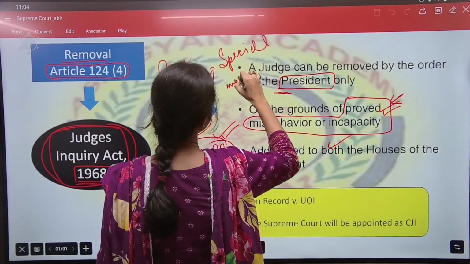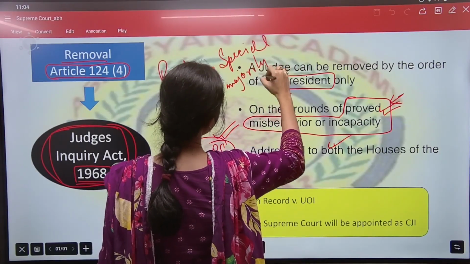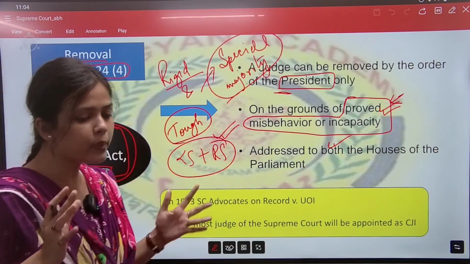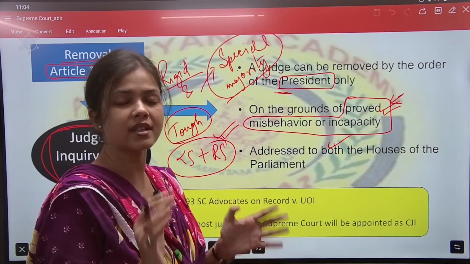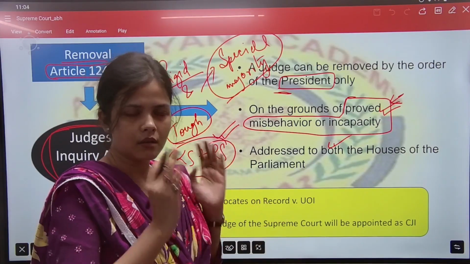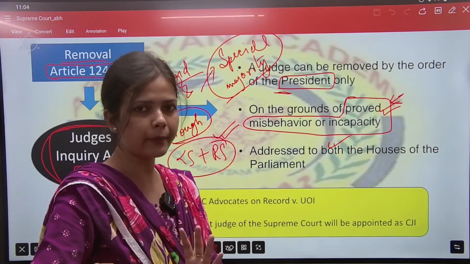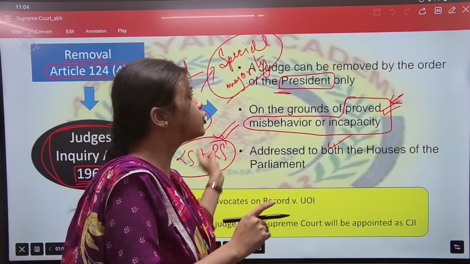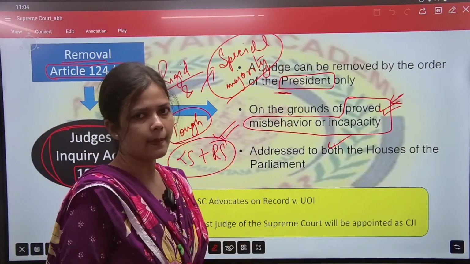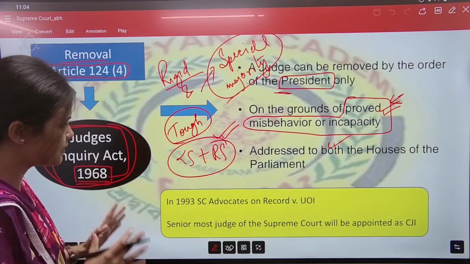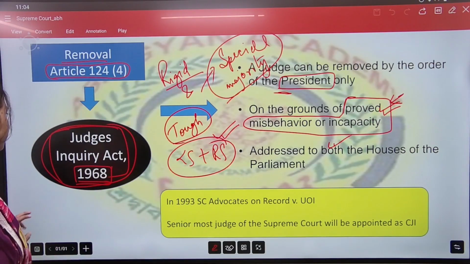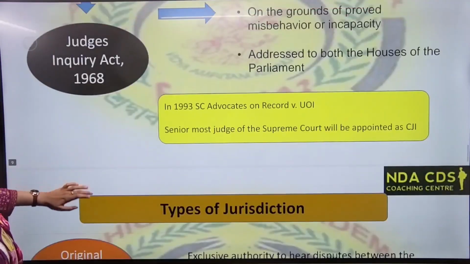Okay, special majority: 50% of total strength and 2/3 of present and voting. That has to be attained by both the houses separately. Lok Sabha special majority has to be passed. Rajya Sabha special majority has to be passed. Then only it will go to the president and president will give his sign, and the judge is declared as removed. Okay. So that's how removal is done.